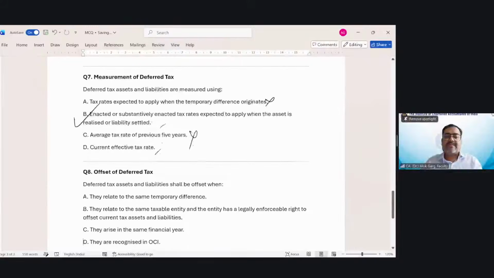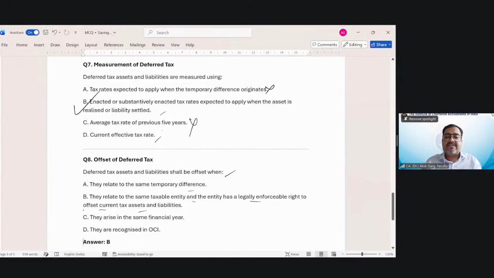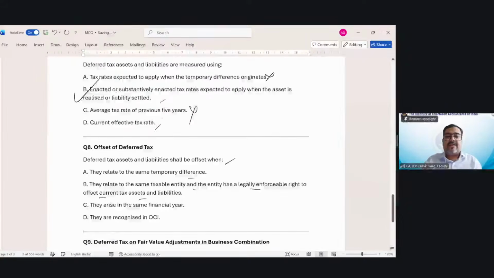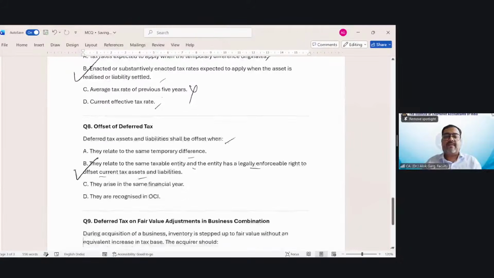Offset of deferred tax. Deferred tax assets and liabilities shall be offset when they relate to the same temporary difference, they relate to the same taxable entity and the entity has a legally enforceable right to offset current tax assets and liabilities, or they arise in the same financial year and are recognized in OCI. What is the right answer? When they relate to the same taxable entity and the entity has a legally enforceable right to offset current tax assets and current tax liabilities.